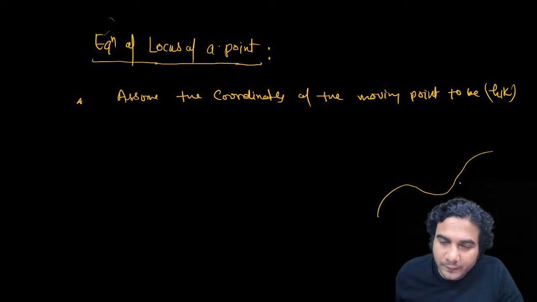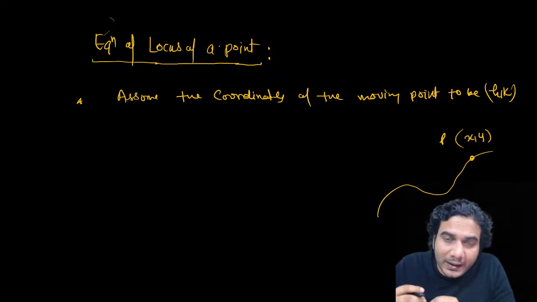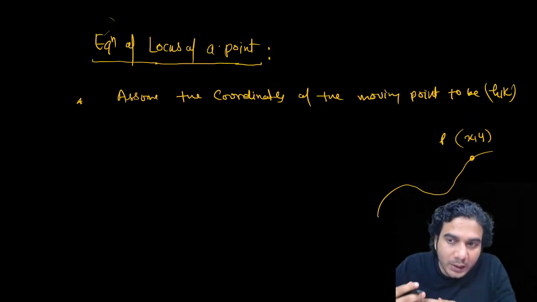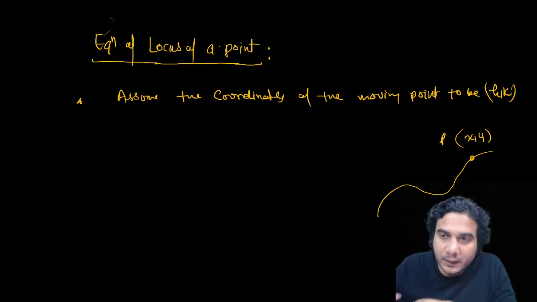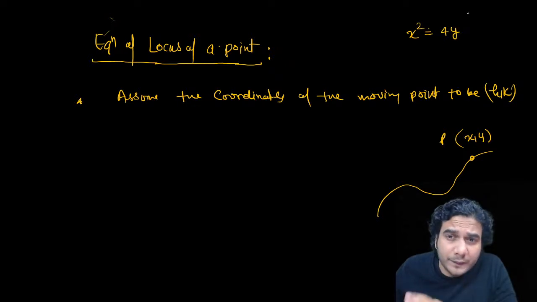Suppose this is a curve and P is a point on that curve, say x comma y, a variable point which is moving on that curve. So the equation of this curve is nothing but a relation between x and y involving constants but not any other parameter, because if any other parameter is involved, then the equation will start varying. Then it will not be a fixed equation, so it will not represent a fixed curve. Like if I write x square is equal to 4y, this is the equation of a fixed curve. We'll later learn what this curve is. If you have done quadratic, then you know it's a parabola.